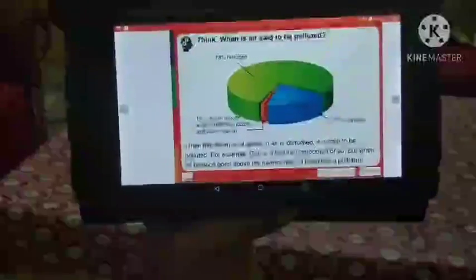Now students, when is air said to be polluted? Answer is, when this balance of gases in air is disturbed, it is said to be polluted. For example, CO2 is a natural component of air, but when its balance goes above the natural ratio, it becomes a pollutant.